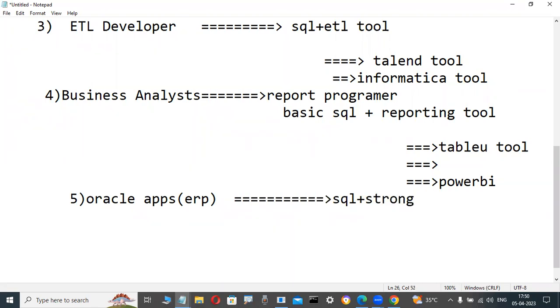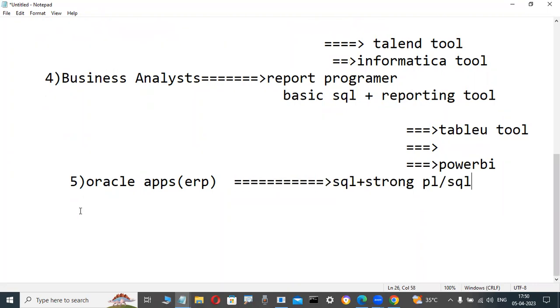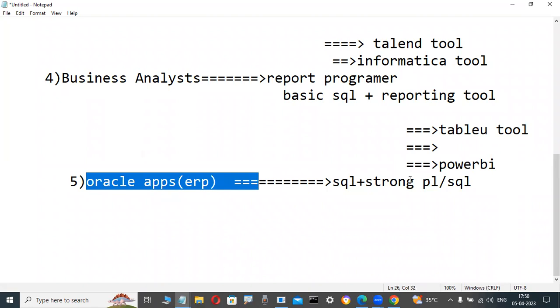Strong PL/SQL knowledge is required. There are inbound and outbound interfaces to write, and flex fields. There are so many things, modules like AP, AR, GL, HRMS. In that case, strong PL/SQL knowledge is needed. That's why so many people are interested in learning this course. Here, bulk bind and advanced concepts like collections, index-by tables, nested tables, VARRAYs, REF cursors, UTL_FILE packages and external tables are all handled. So those persons also need strong PL/SQL knowledge and are interested in this course.